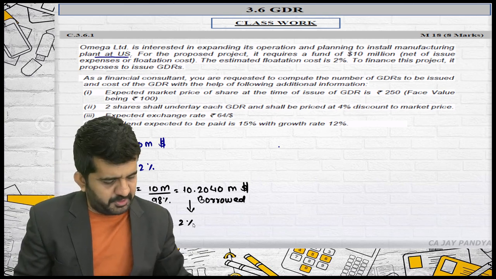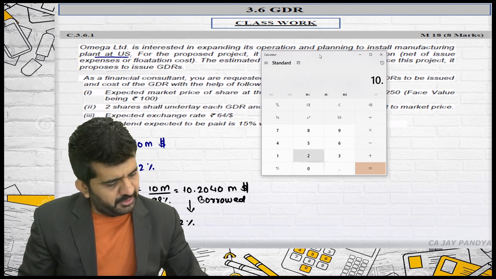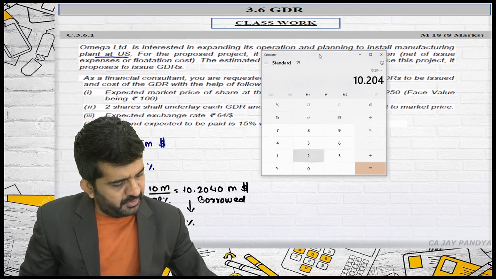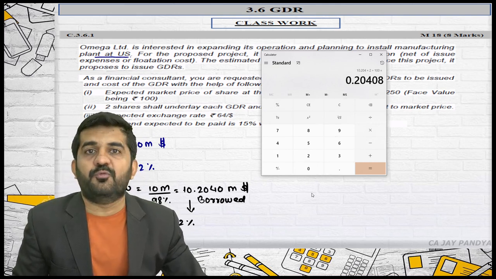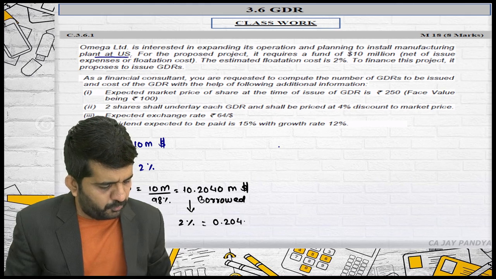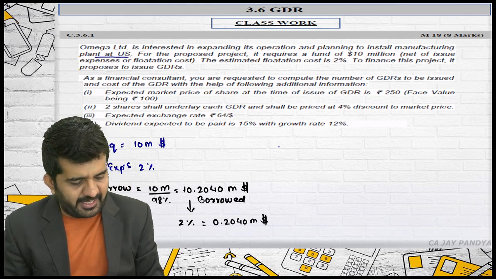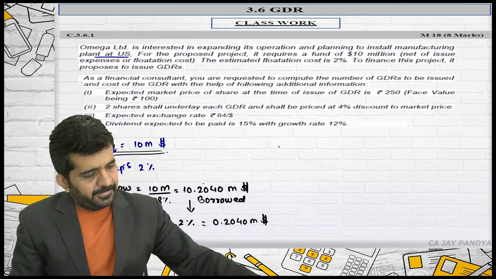Let me find out 2% of this and verify. 10.2040 multiplied by 2% is 0.2040. So expenditure will be $0.2040 million, and what you'll be getting in your hand is $10 million, which was required.